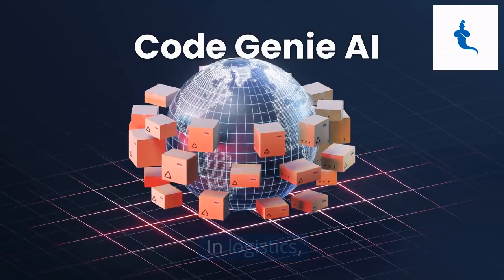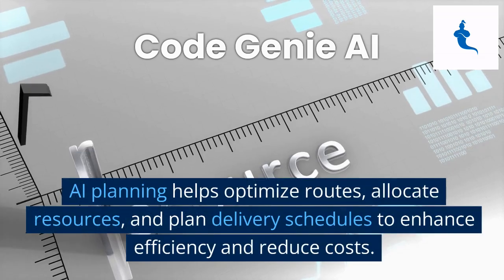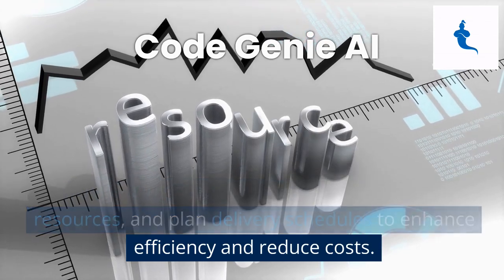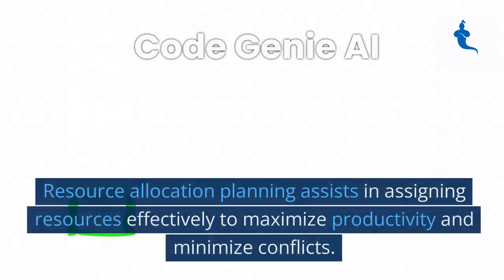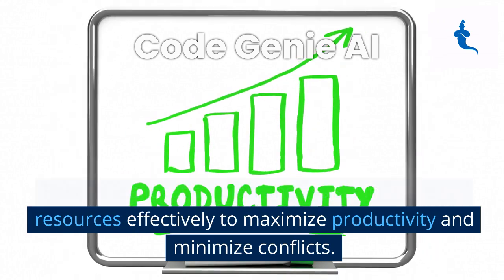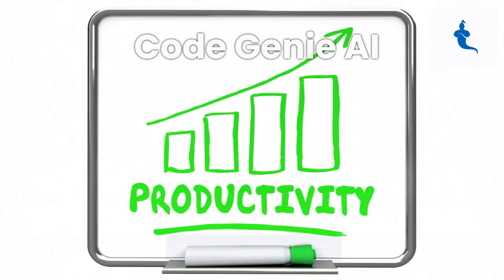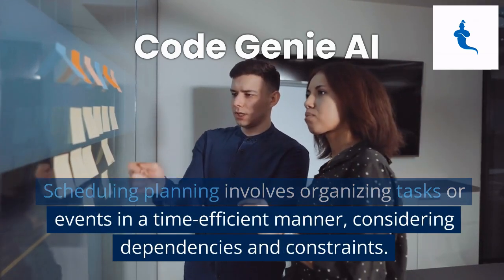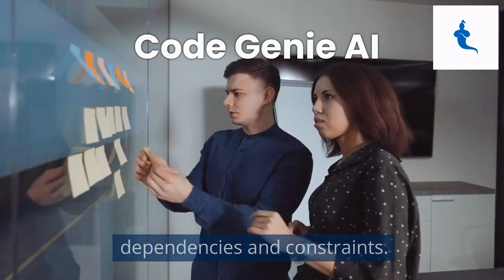In logistics, AI planning helps optimize routes, allocate resources, and plan delivery schedules to enhance efficiency and reduce costs. Resource allocation planning assists in assigning resources effectively to maximize productivity and minimize conflicts. Scheduling planning involves organizing tasks or events in a time-efficient manner, considering dependencies and constraints.